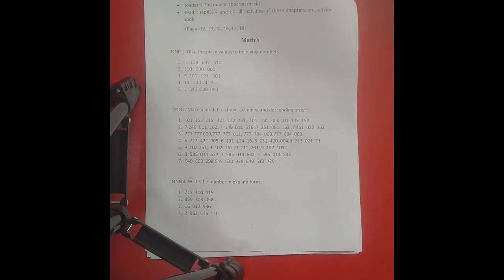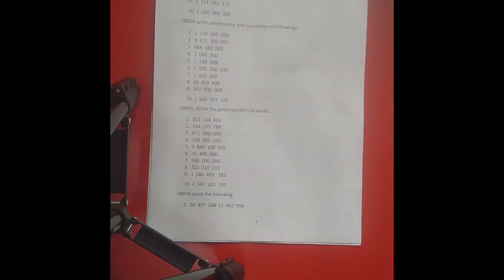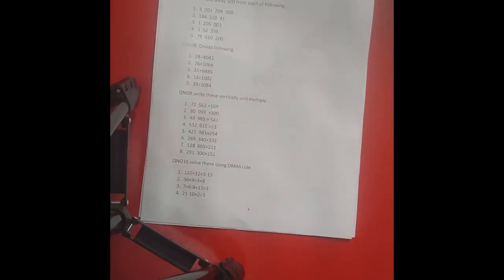In question number 1, you have to find out the place value of the following numbers. In question number 3, you have to expand the numbers. Here in question number 4, you have to write the predecessor and the successor of the following. Then you have to write the given numbers in words. Then you have to solve the following problems. In question number 7, you have to take away 500 from each of the following values.